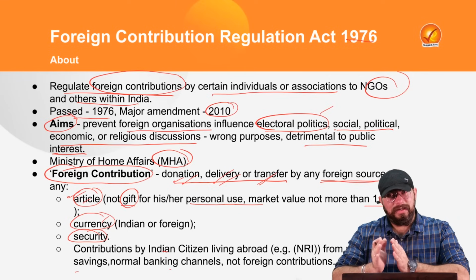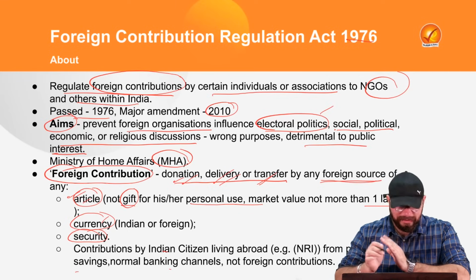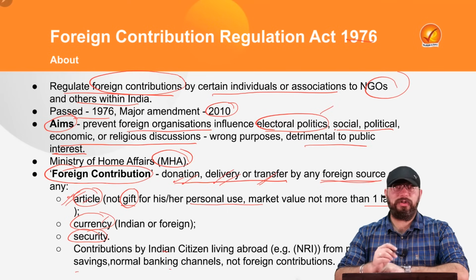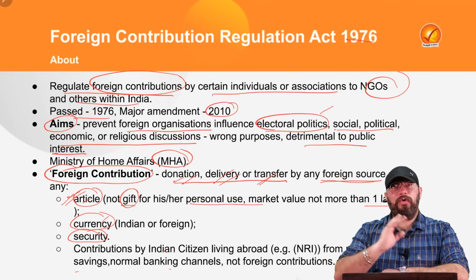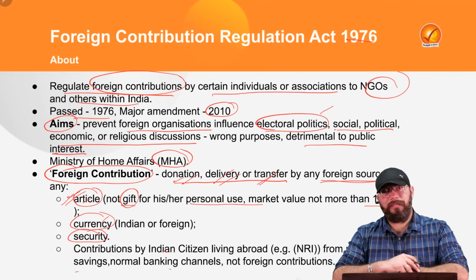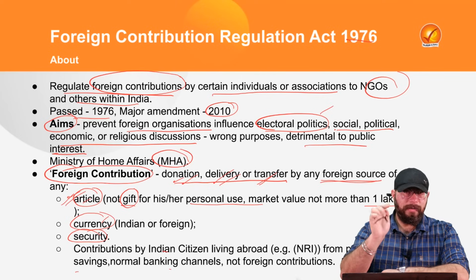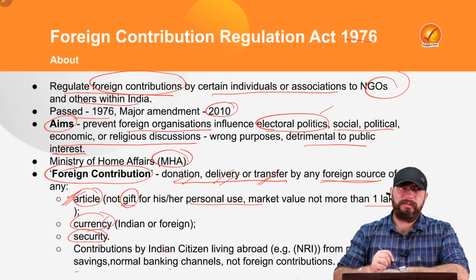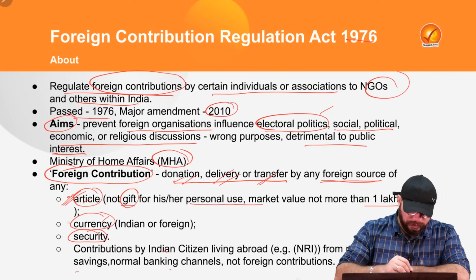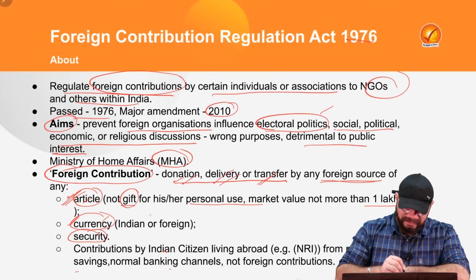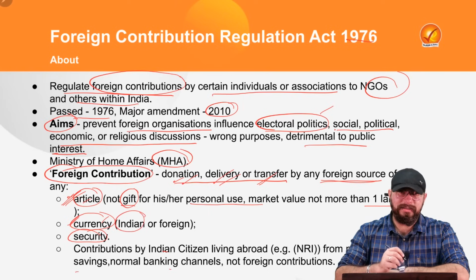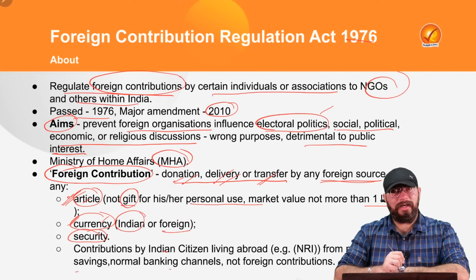But if the gift's value is less than 1 lakh rupees, then it does not come under this article's definition of foreign contribution. That is why it will not be regulated by FCRA. So foreign contribution, it includes what? Donation, delivery and transfer of articles, or of different currencies also. It can be your home currency, that is Indian currency, or any foreign currency as well.